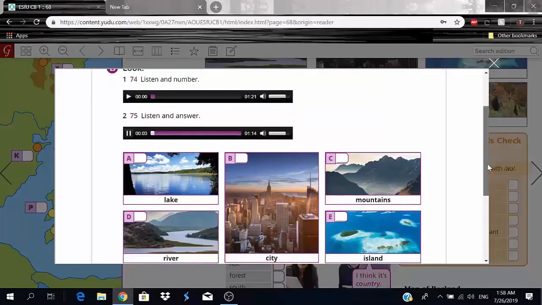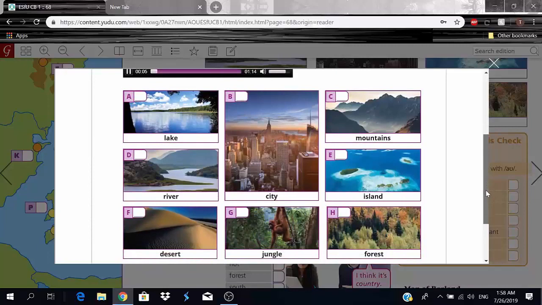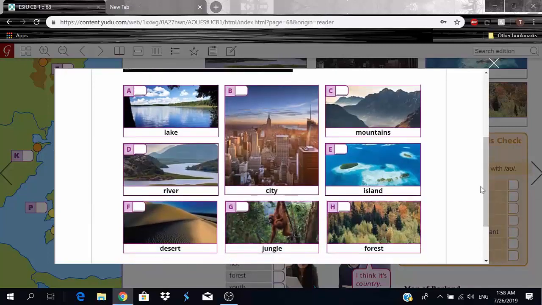Here we go. 75. Exercise D2. Listen and answer. Picture A. Are there any clouds in the picture? Yes. Picture B. What can you see in the picture? I can see tall buildings. Picture C. Is there any snow on the mountains? No. Picture D. What time of day is it?